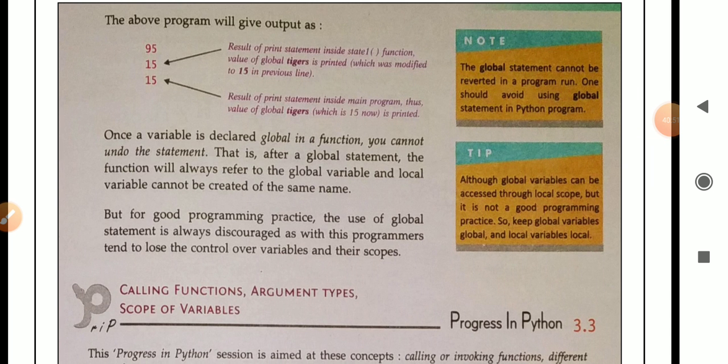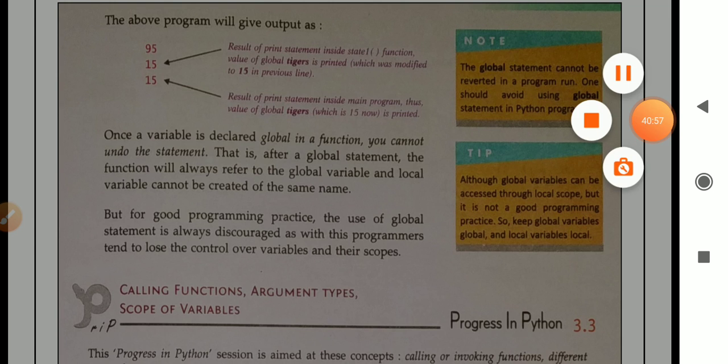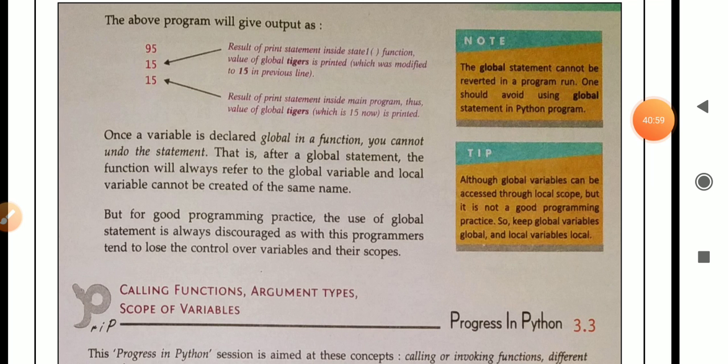Once a variable is declared global in a function, you cannot undo the statement. When a variable is declared as global in a function, we cannot make any changes in that statement. After a global statement, the function will always refer to the global variable, and a local variable of the same name cannot be created.